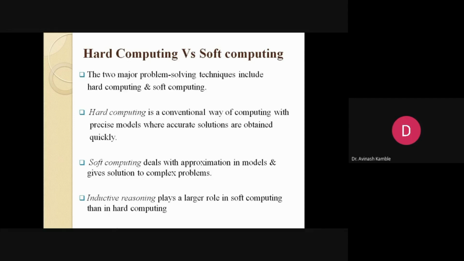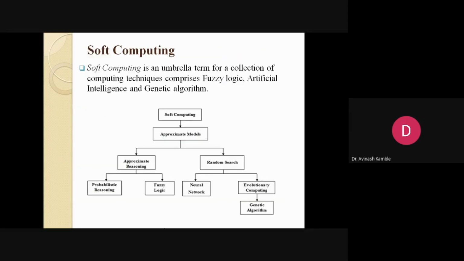Then we have the various aspects of soft computing, and through soft computing, artificial intelligence is soft computing only. Soft computing deals with approximate models, and approximate models have two classifications: approximate reasoning, where we have probabilistic reasoning and fuzzy logic, and random search, neural network, evolutionary computing, and genetic algorithm.